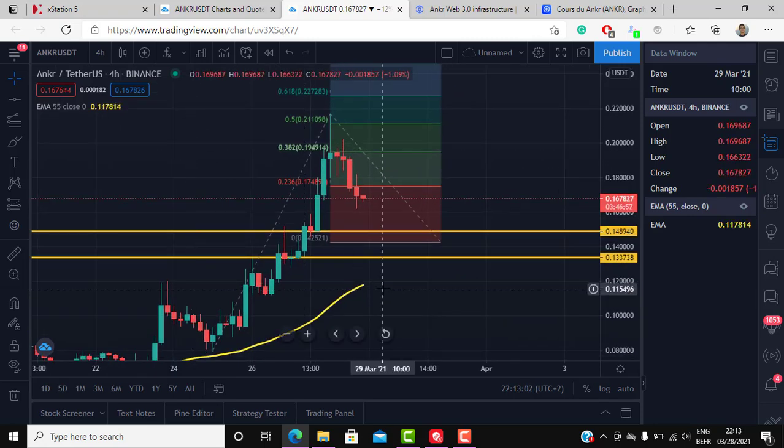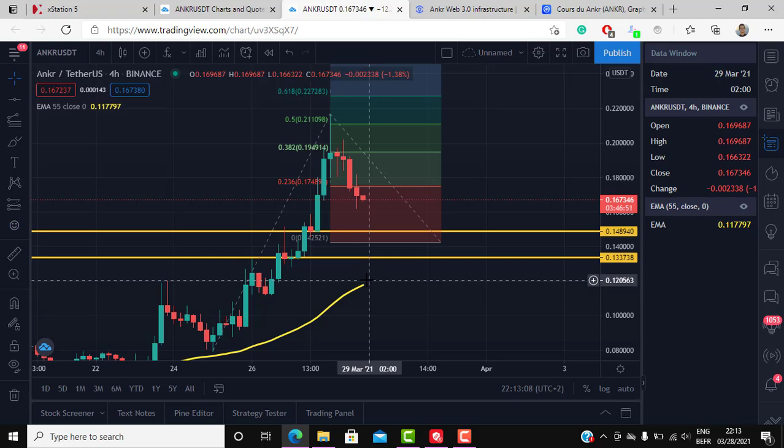Another low probability scenario is a drop below the zero, this EMA here, and therefore a drop and a close below 0.12. If there is a drop and a close below 0.12, this could be a very bearish signal for ANKR. However, the project, in my opinion, at the moment is very undervalued and has a lot of promising scenarios. So this is a very low probability scenario, but it could happen.